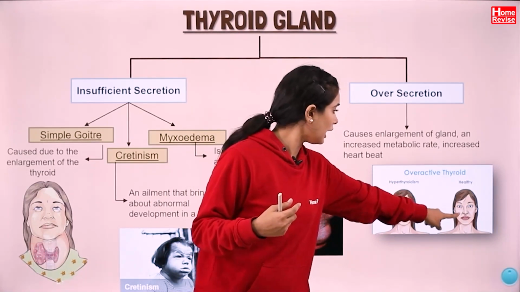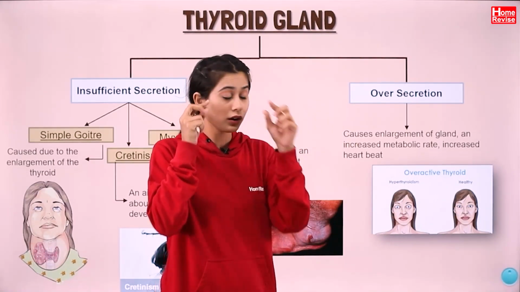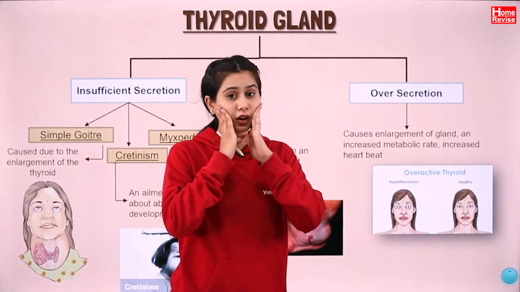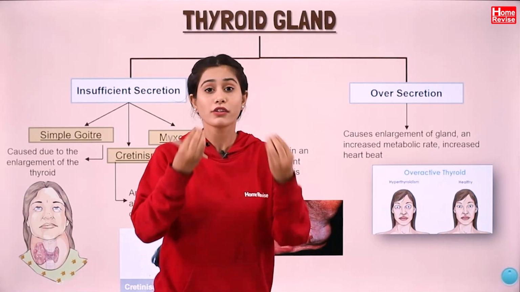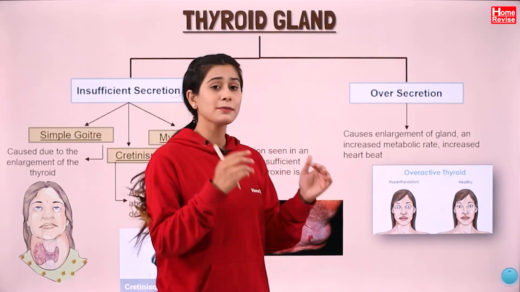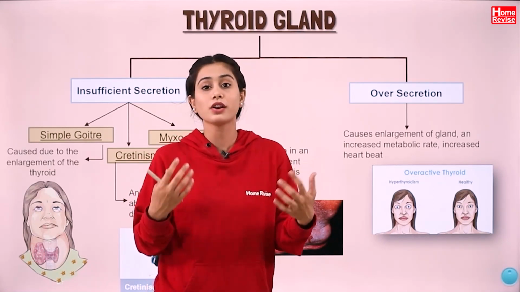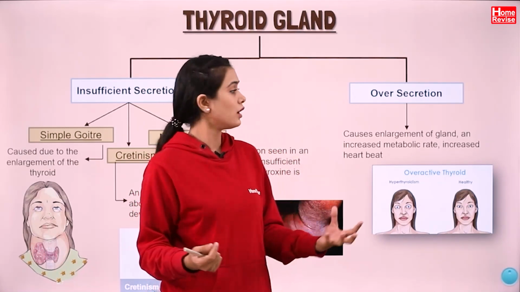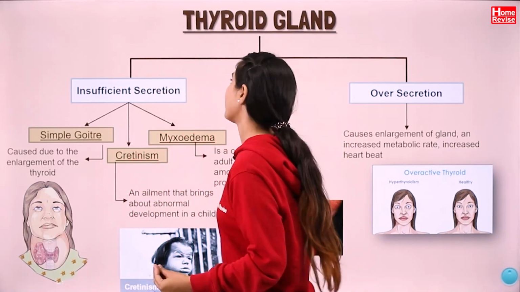If this is a healthy adult, then this is one person with hyperthyroidism, the eyes are bulging out. Can you see that? Eyes are bulging out, everything goes inside, there is a loss of weight because of the increased metabolism, whatever you are eating is getting metabolized quickly. Sometimes till optimum level it is okay, but when it is extreme, what happens? Whatever you are eating, you are not getting enough nutrition out of it. That is because of the oversecretion of thyroxine from the thyroid gland.